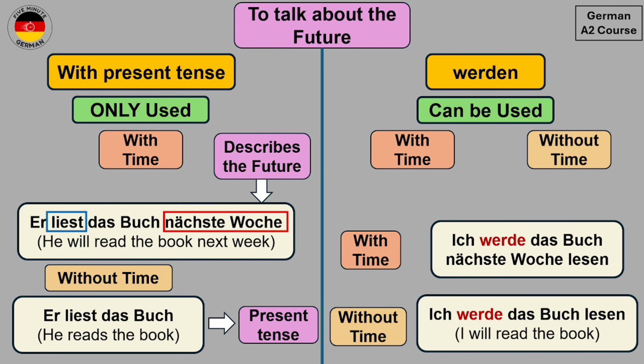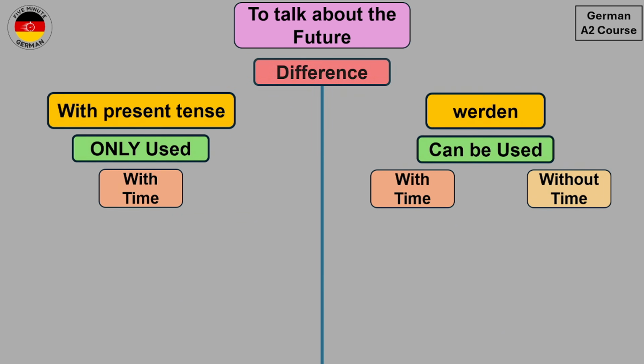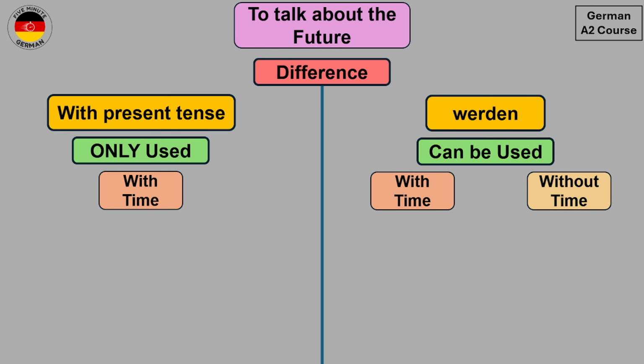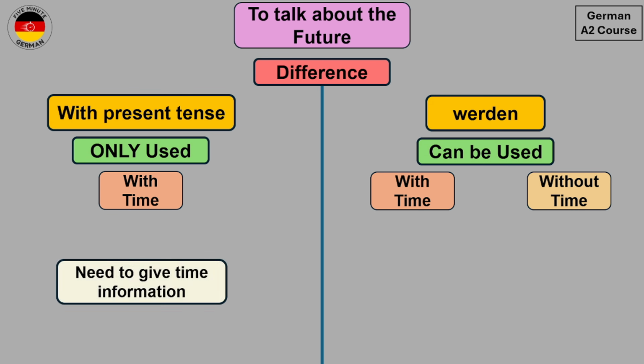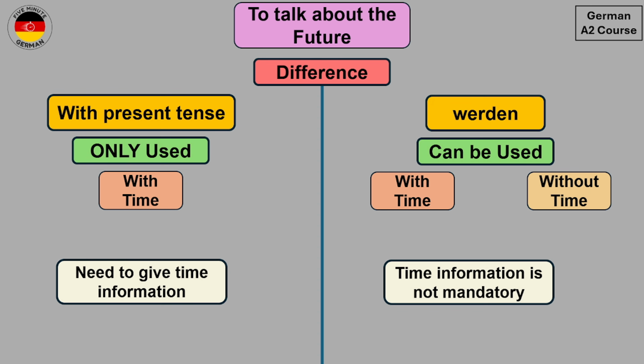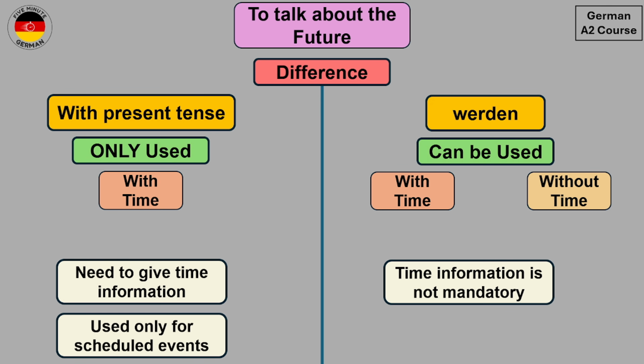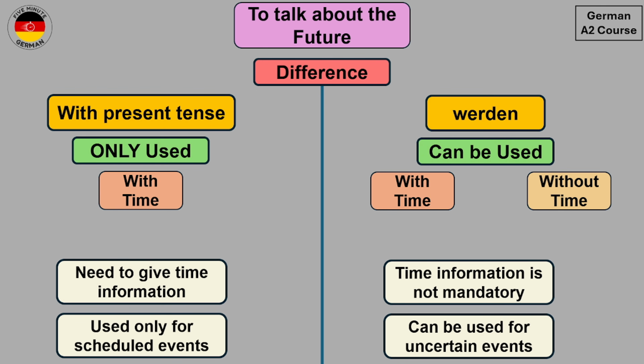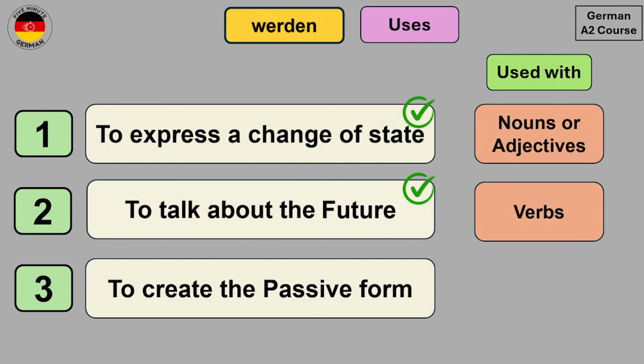So from these examples, we see that the difference between talking about the future with present tense and talking about the future with the verb werden is that if we use the present tense, then we need to give time information. And if we use werden, then time information is not mandatory. So we can also use it without time. And the present tense is used only for scheduled events, whereas werden can be used for uncertain events as well. So keep this in mind whenever you want to create the future tense. So this is how you can use werden to talk about the future.